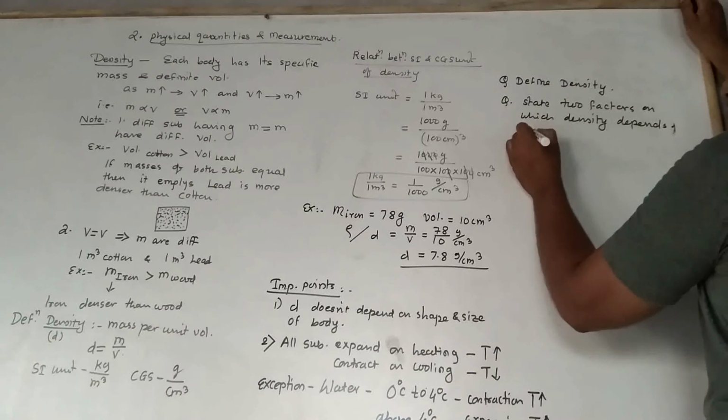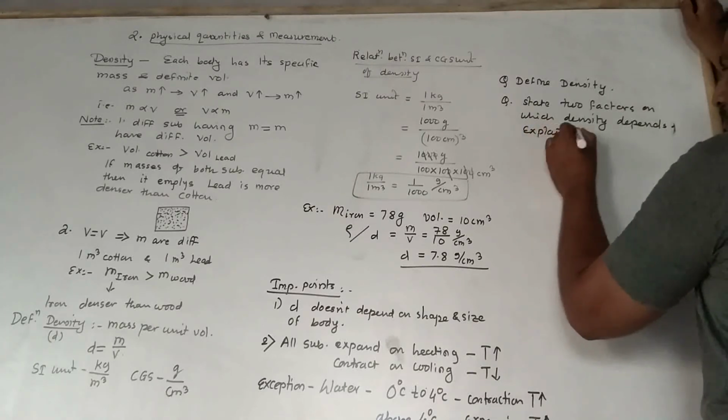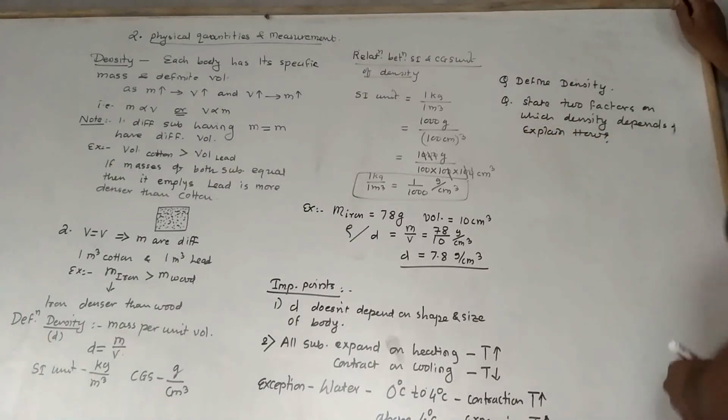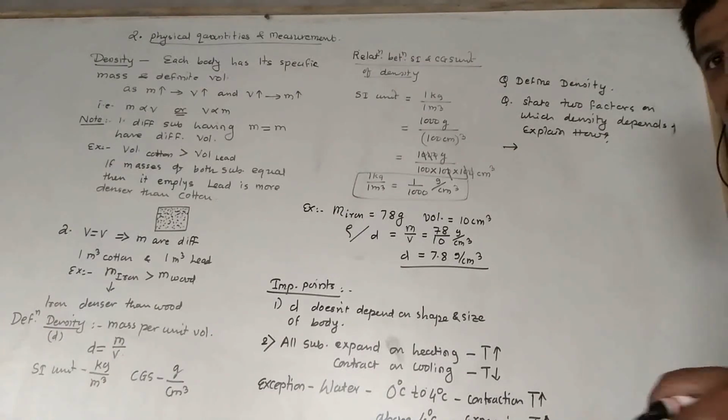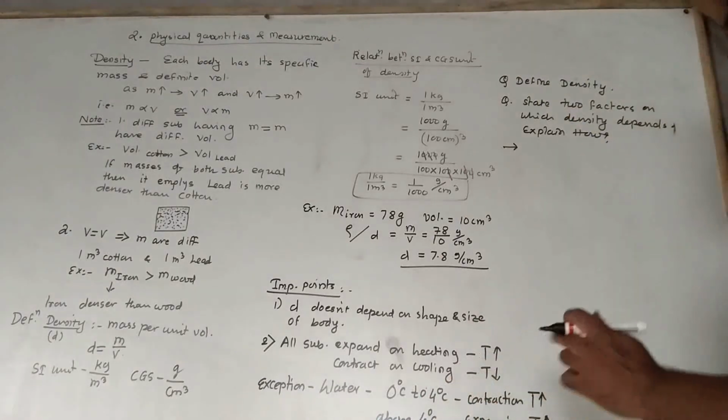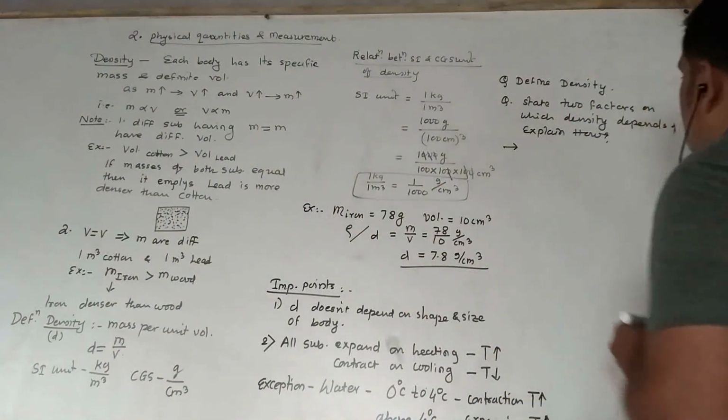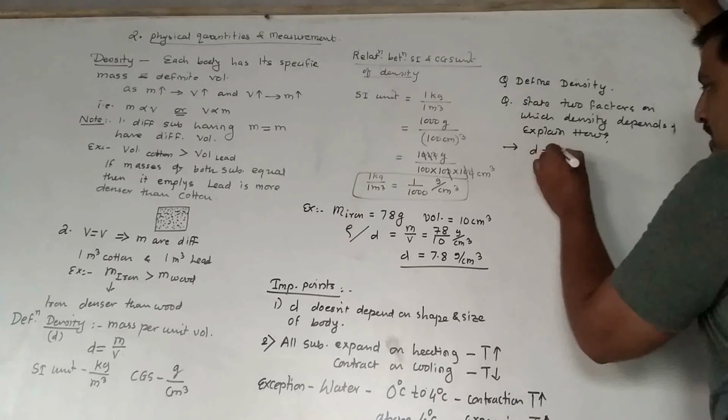Explain how. Now, for this question, I am going to give you answers. State the two factors on which the density depends. What is density? Mass upon volume.